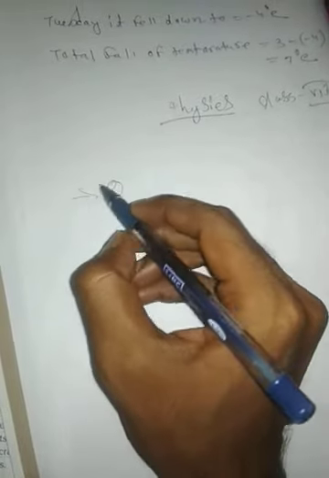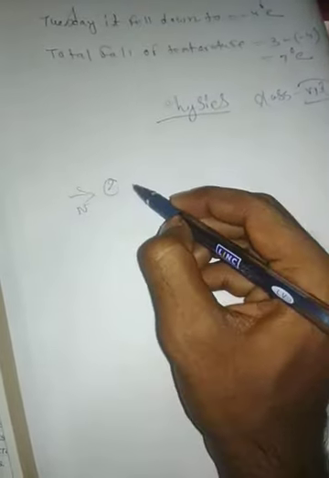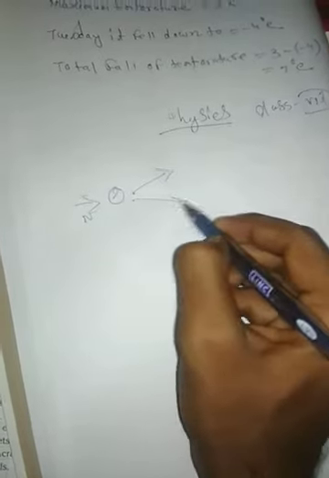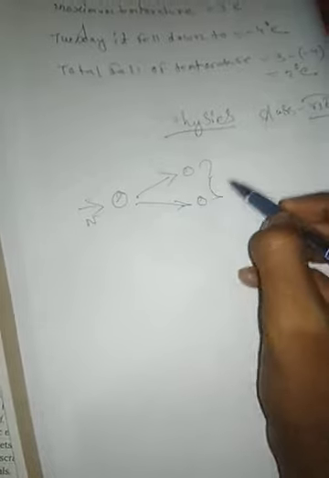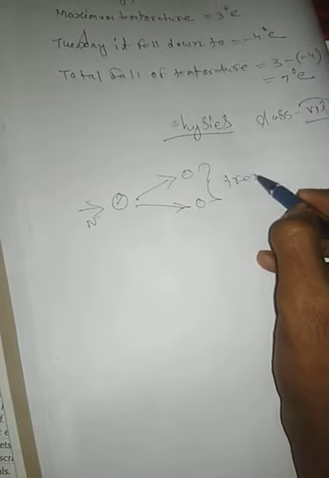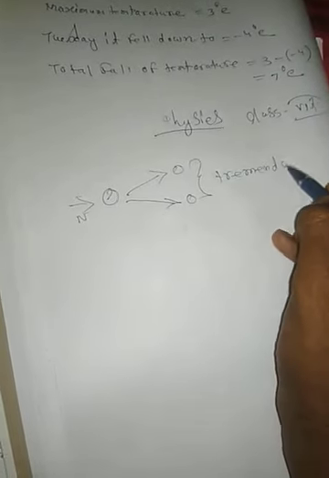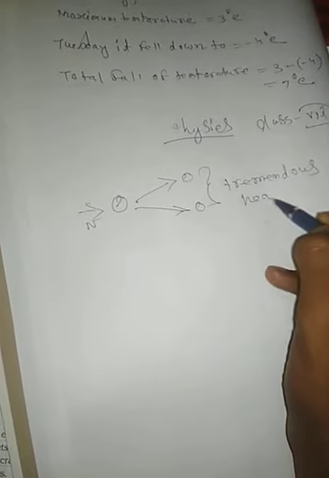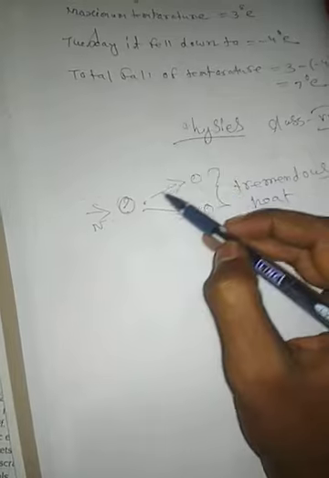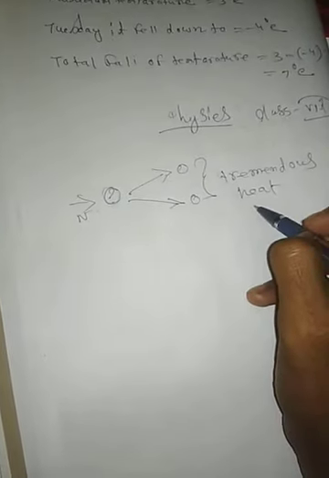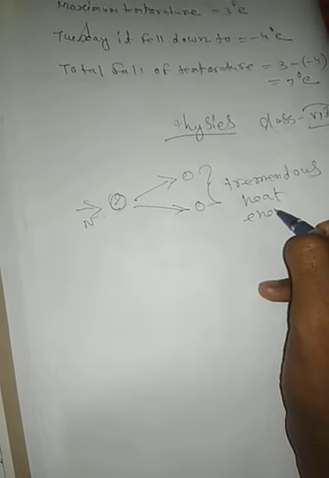If you strike it with a neutron, it may be converted into smaller nuclei, and as a result there is a tremendous release of heat energy. If you hit that nucleus with a neutron, it will split into two smaller nuclei. As a result, there will be a release of tremendous heat energy, and that energy is known as nuclear energy.